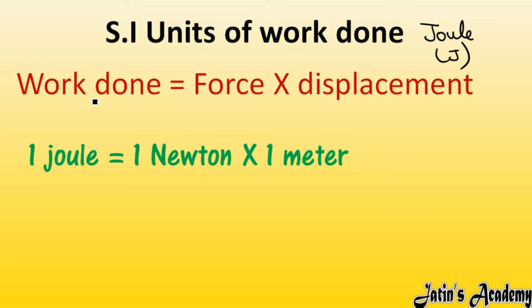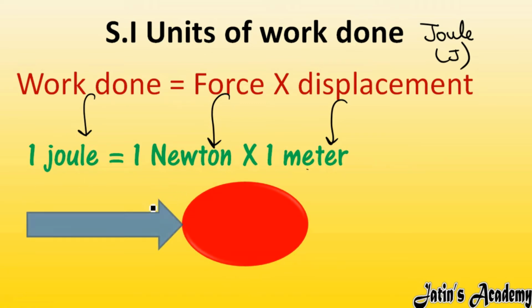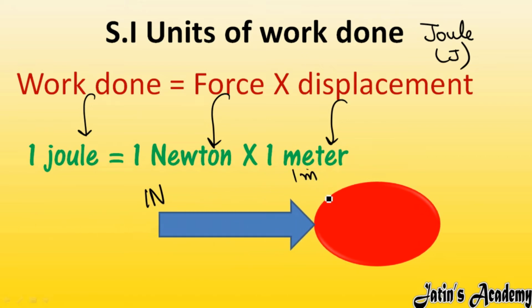So the SI unit of work is joule, the SI unit of force is Newton, and the SI unit of distance or displacement is meter. Here we are going to see the definition of 1 joule. What do you mean by 1 joule? 1 joule means when a force of 1 Newton is applied on this object and the object moves 1 meter, in that case you can say that 1 joule of work is done.